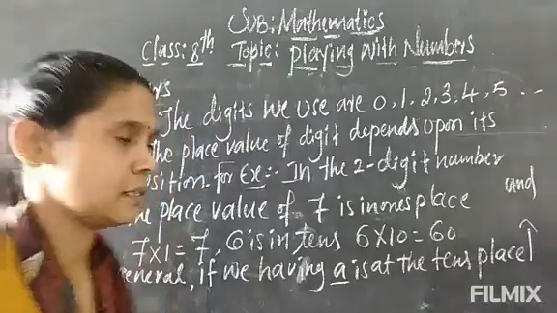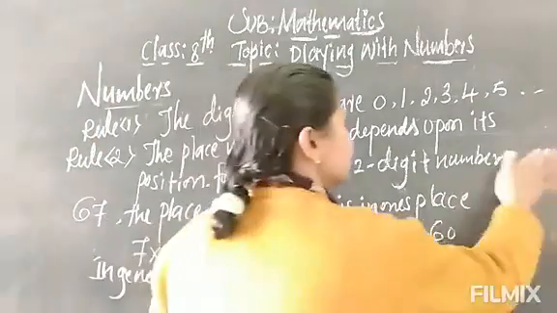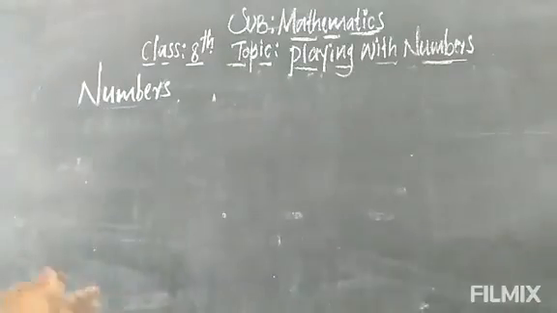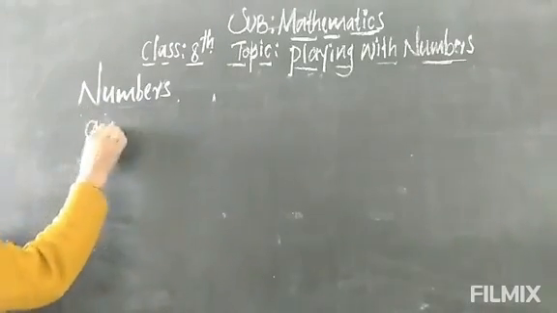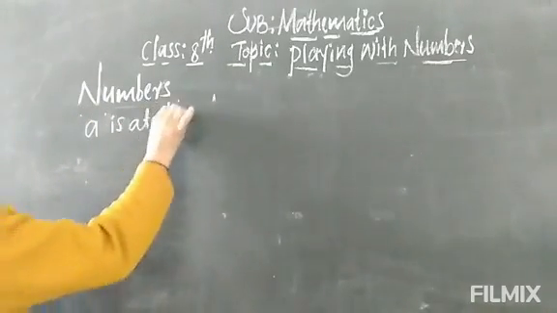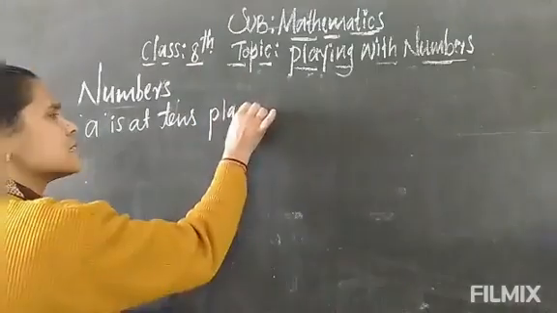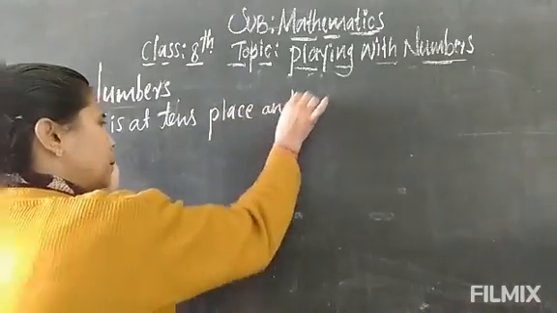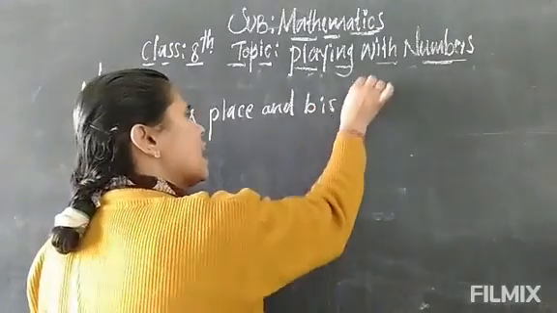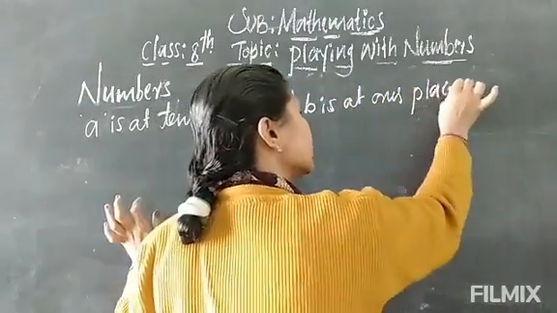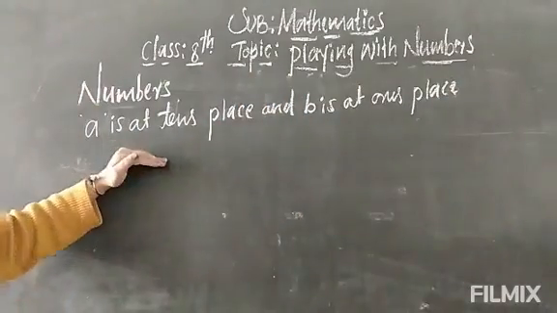I'm writing in the next line. Once again, A is at the tens place and B is at the ones place. So now we have to write down generally.